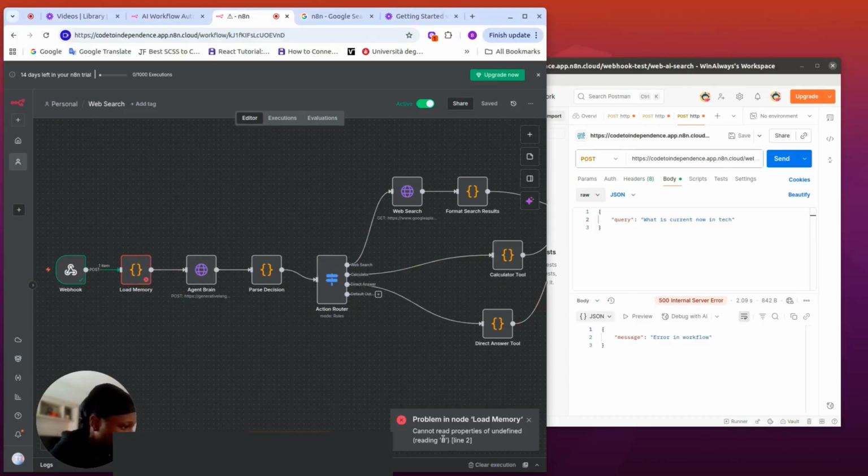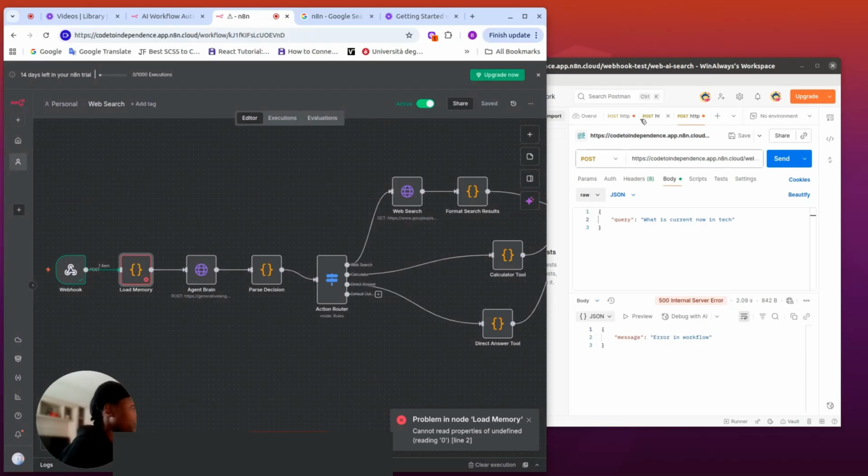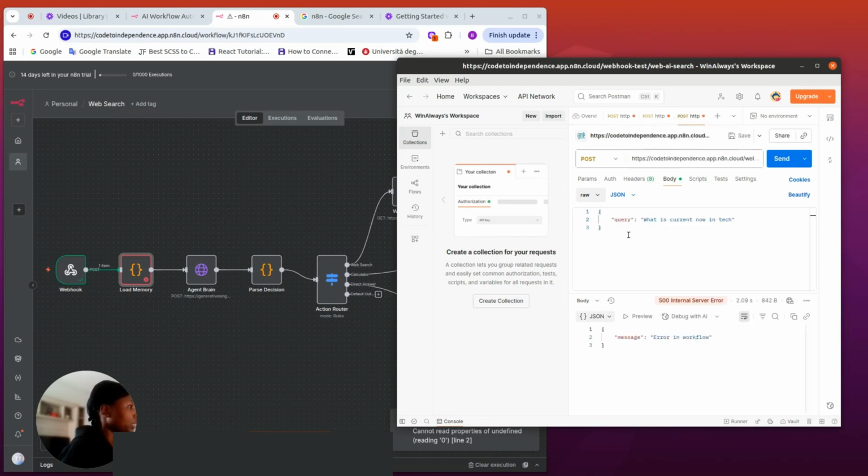And then it says that the webhook is not registered. Click execute workflow. Okay, I guess the execution stopped. We're using the test URL, so I'm going to click on execute workflow. I'm waiting for a trigger, then I'm clicking on send. Now look at this. This is beautiful. Here we got a stop, error in workflow. We go here and it says cannot read properties of undefined (reading '0'), line 0.